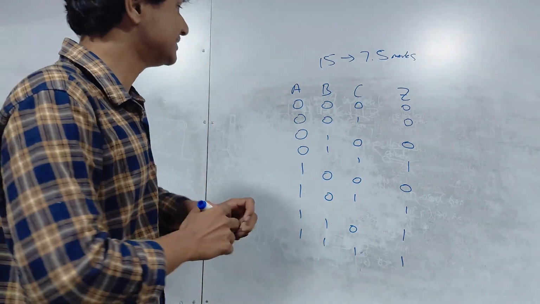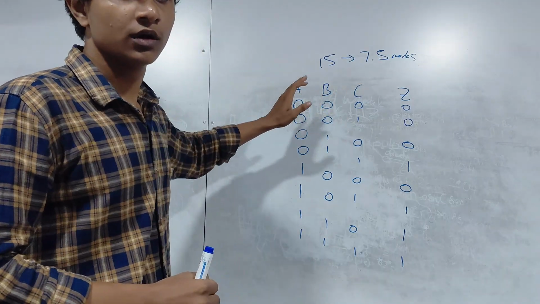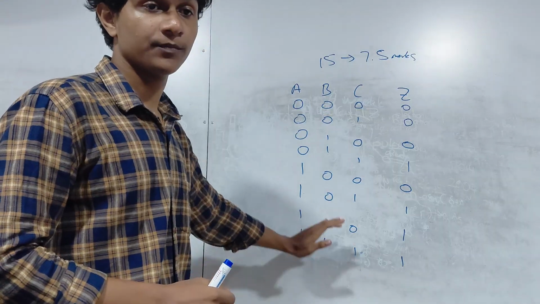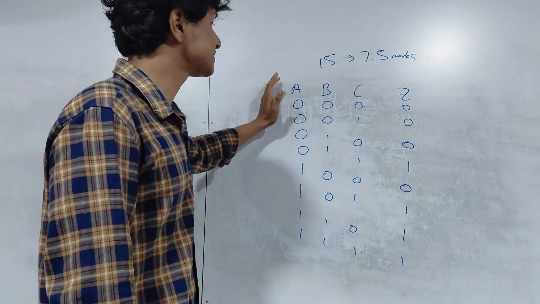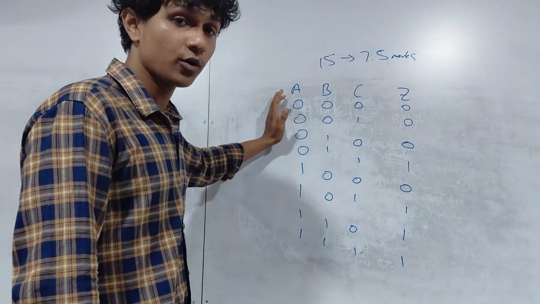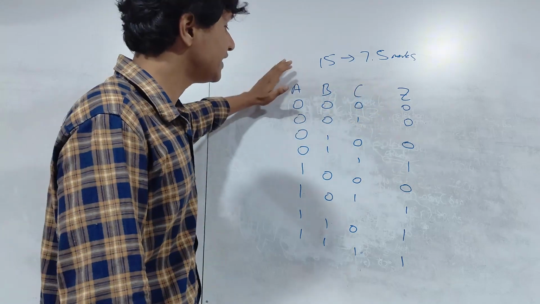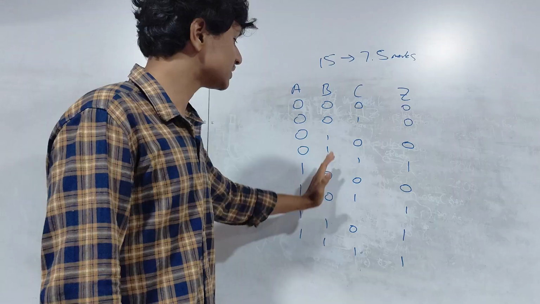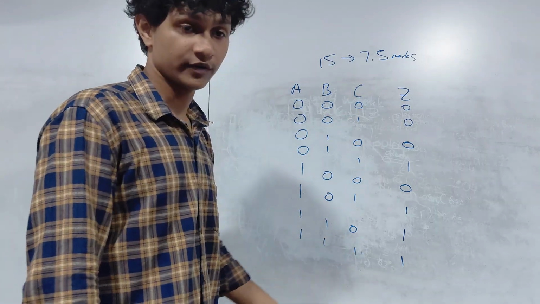This order is the input order for 3 input terminals. If you have 3 inputs, this is the order that you have to follow. This is the input order. Whatever the question it is, always the inputs will be in this format. The outputs may vary depending on the question, but the input will always be 4 zeros, 4 ones, 2 zeros, 2 ones, 2 zeros, 2 ones, 0 1, 0 1, 0 1, 0 1.